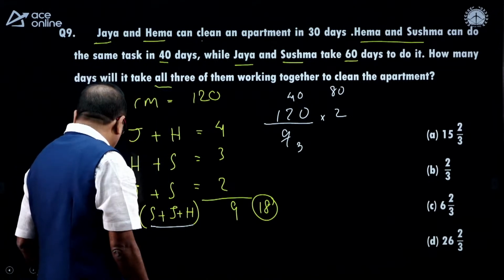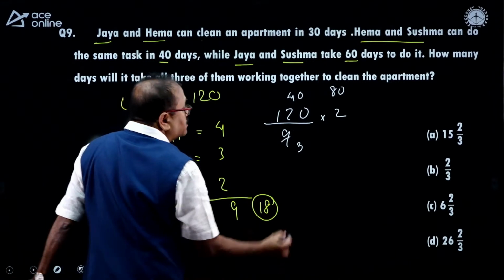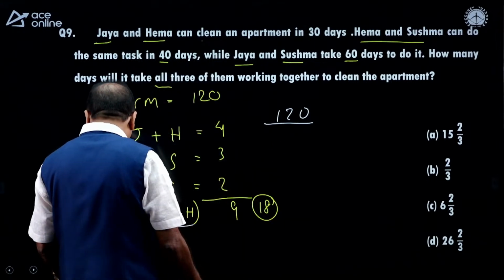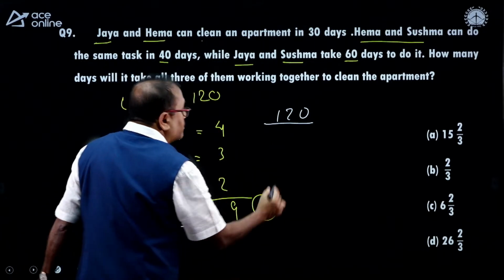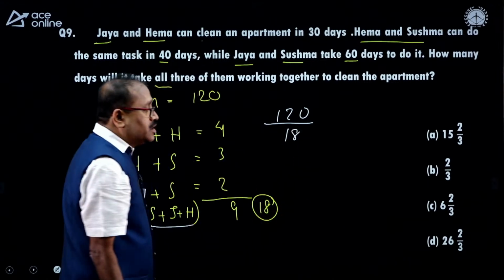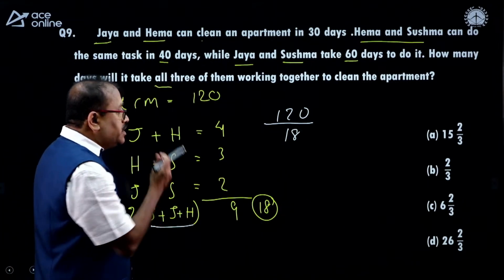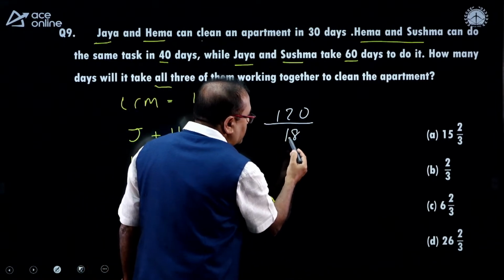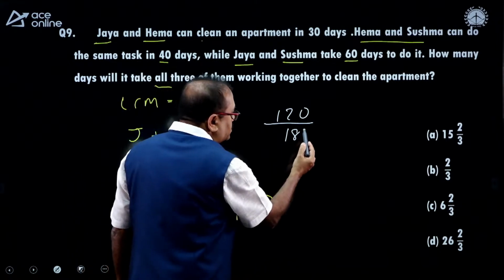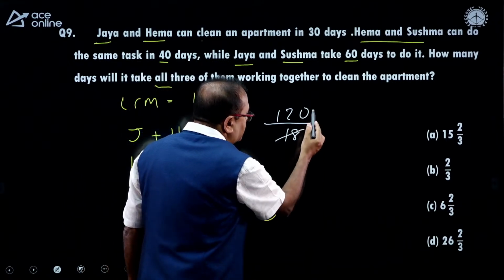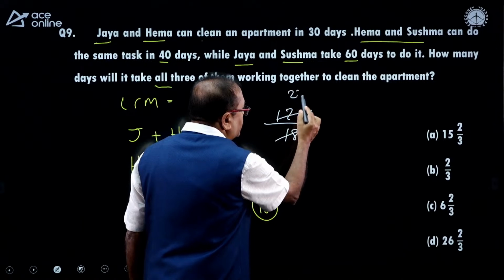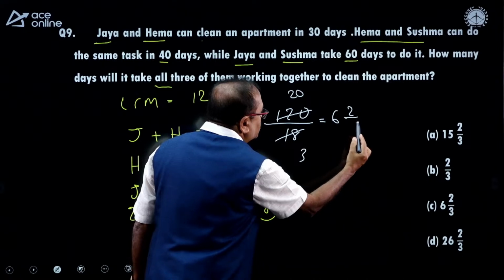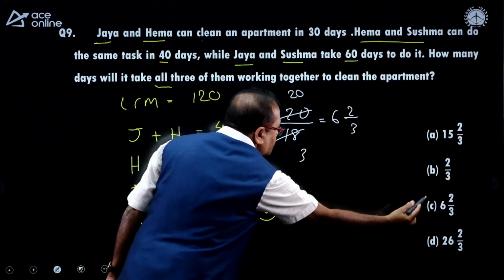So, my requirement is not this part, Mr. Pawan. So it should be divided by 18. Okay, that's clear. So once you are dividing this by 18, let me see what comes over here. With 6 I can cancel this, with 9 will not be getting cancelled. So with 6 this is 3 times, and this is with 6 20 times, and 3 6 and remainder is 2. So 6 2 by 3 days, option choice C.